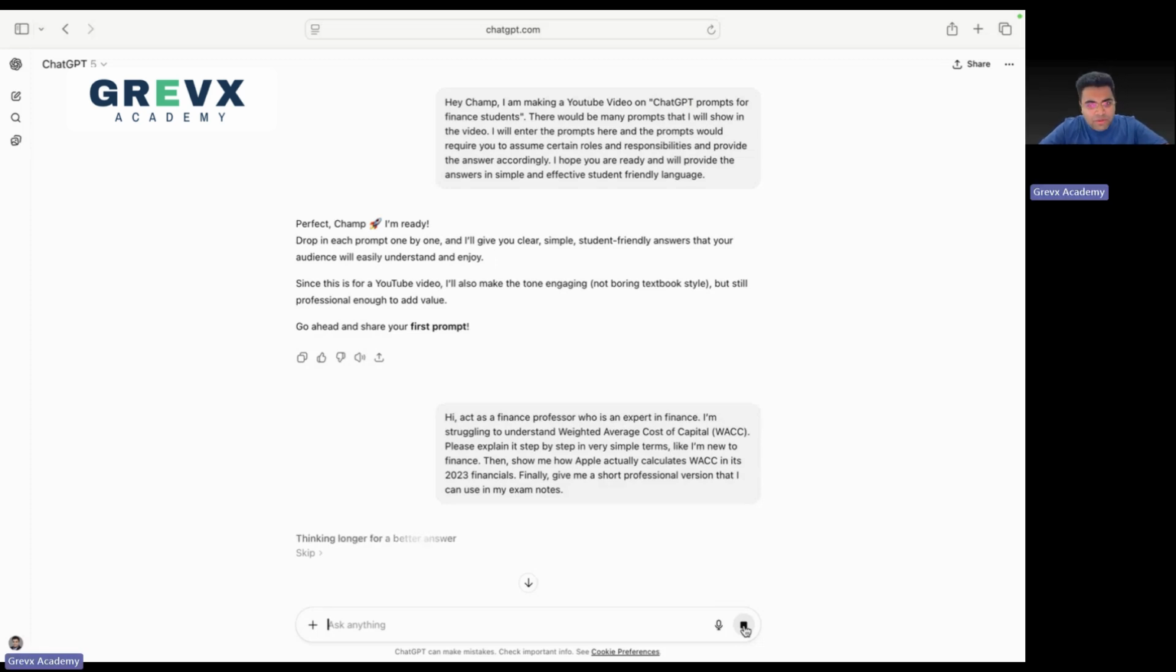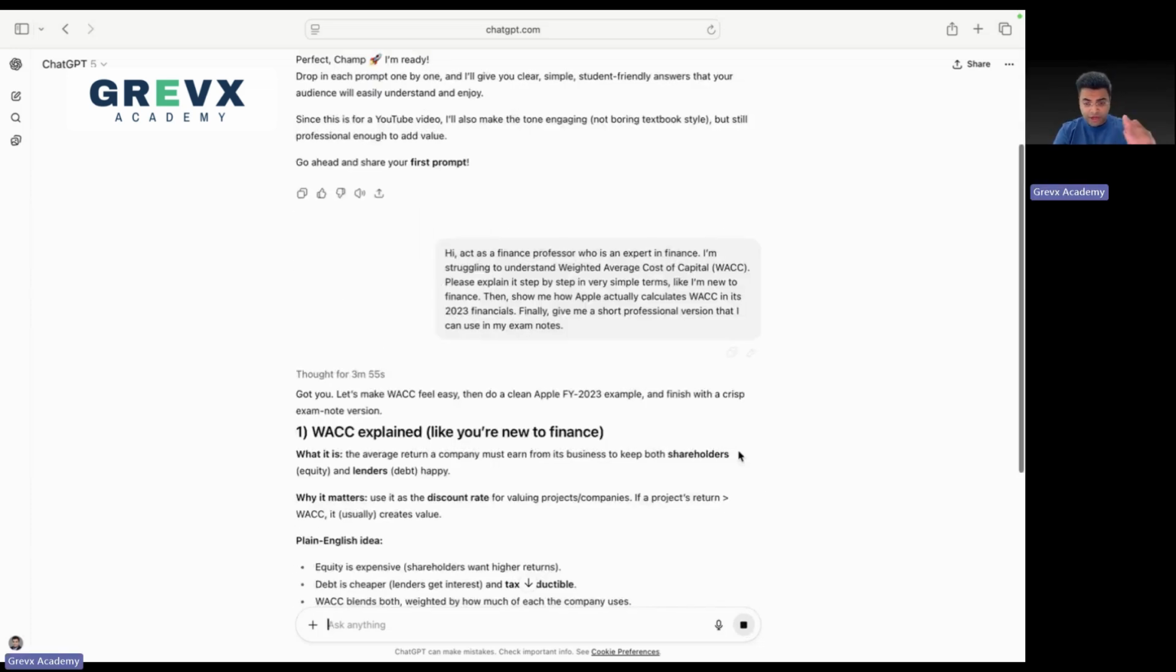One more thing, guys. I am using the paid version. Although it's a great investment and you should be doing that investment, अगर आप free version पे भी कर रहे हैं, it's absolutely fine. All right, calculating Apple's WACC for 2023. Interesting. I could wait for this.